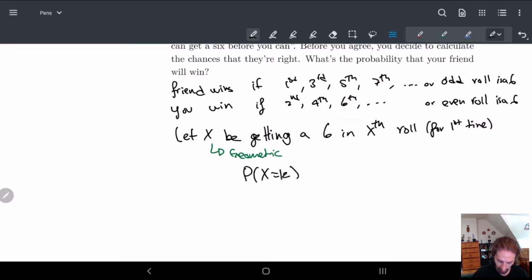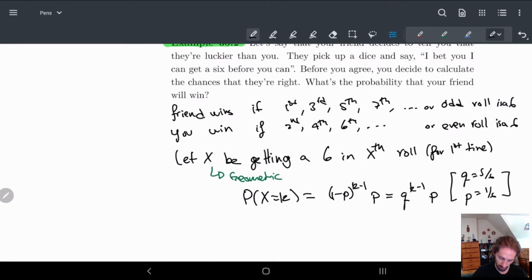So P of X equals k is given by (1 minus p) to the k minus 1 times p. If you want to use q instead, this is q to the k minus 1 times p. Here, if you note, our q is equal to 5/6 and our p is equal to 1/6 because we're trying to roll a 6, right? Get a 6.